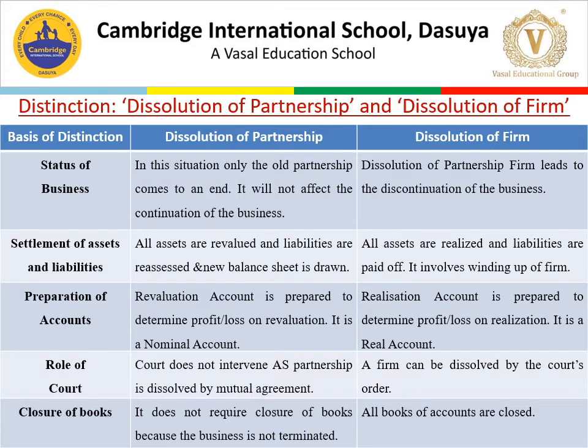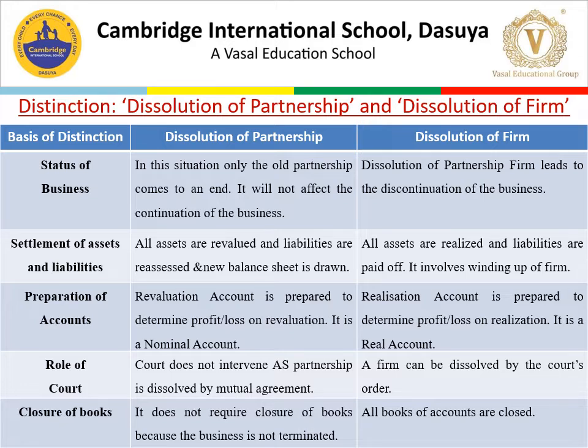The third point of distinction is preparation of accounts. In dissolution of partnership, a revaluation account is prepared to determine the profit or loss on the revaluation. It is a nominal account in nature. Whereas at the time of dissolution of firm, a realization account is prepared to determine profit or loss on realization. It is a real account.